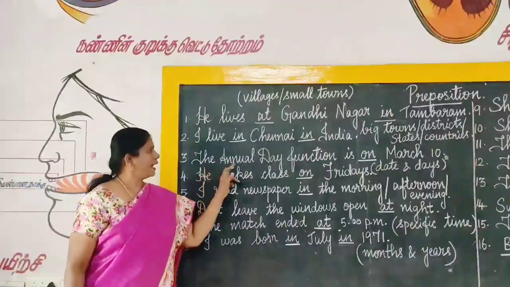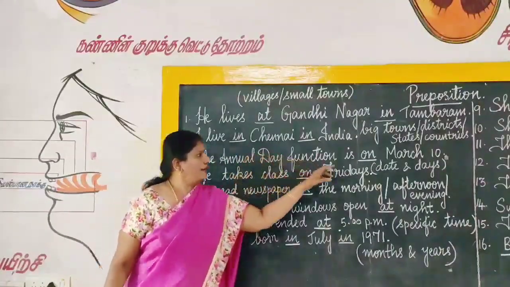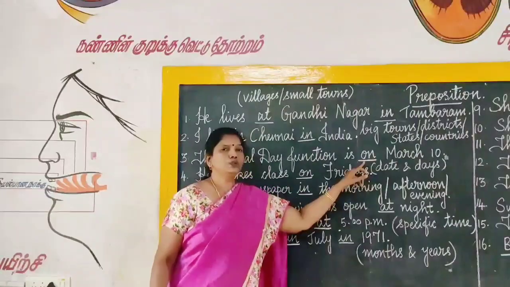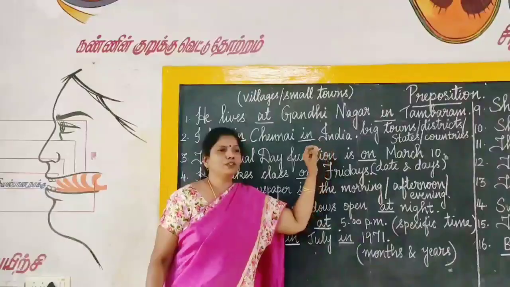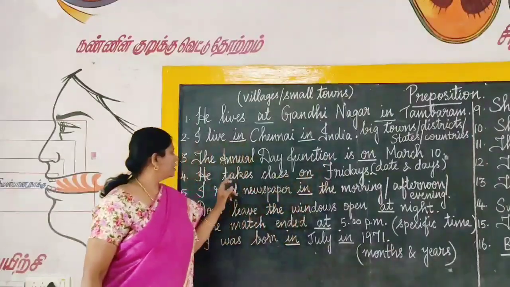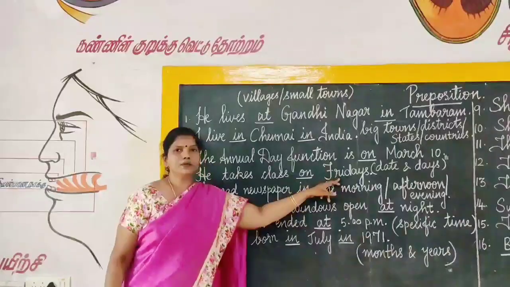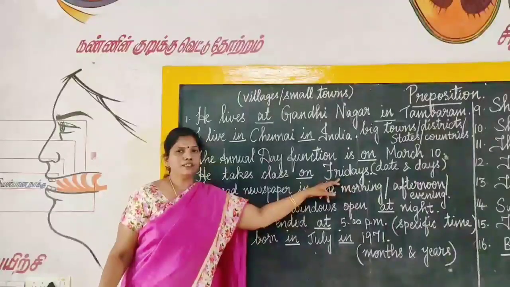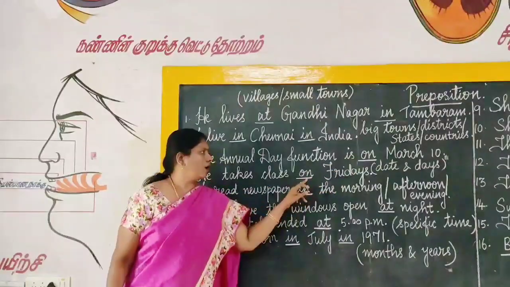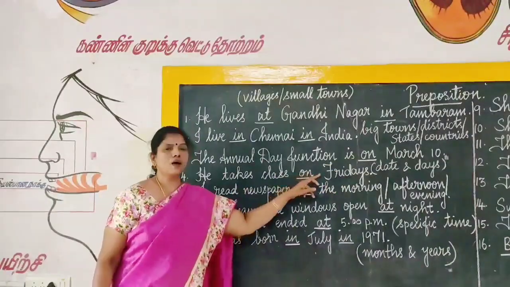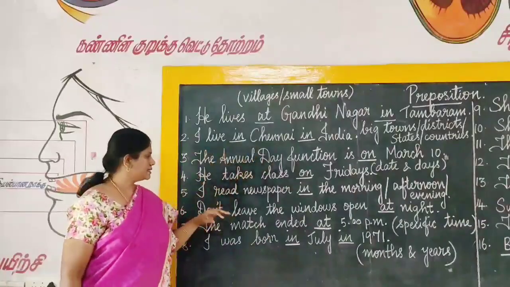Third one, the annual day function is on March 10th, right? So for date and days, we have to use the preposition on. For date and days, we have to use on. So next one, let's see. He takes class on Fridays. So here we are talking about the day, Monday, Tuesday, Wednesday. So for days and dates, we have to use on. So he takes class on Fridays.